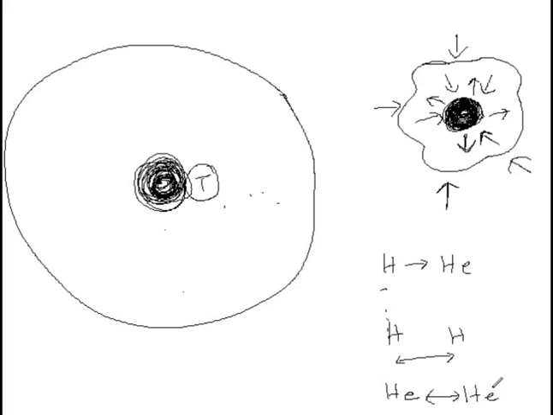So to overcome the repulsion between the helium nuclei and make them fuse, the temperature will have to be very high. Understand? Of course, quantum mechanical tunneling will be there to help. But still, as we go to successive higher fusion stages, the temperature will keep on increasing. Not only that, the density will be increasing.